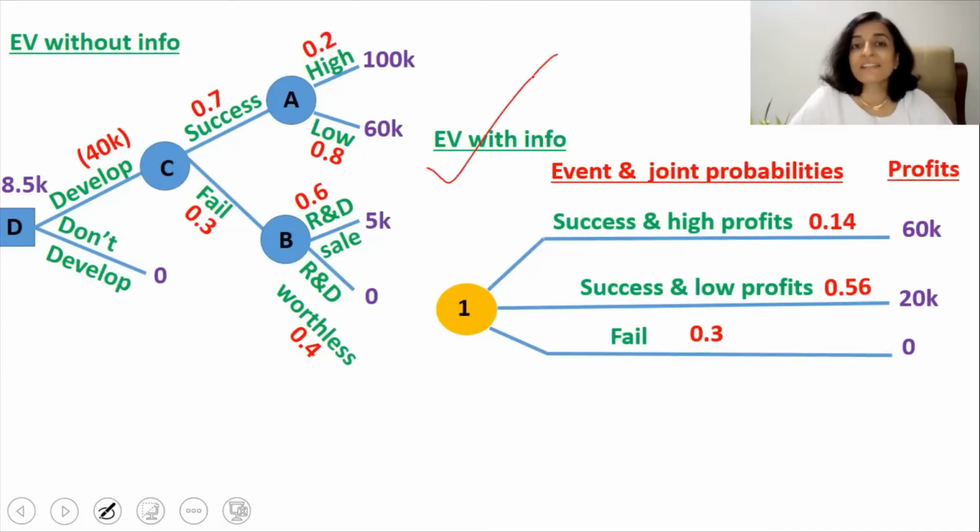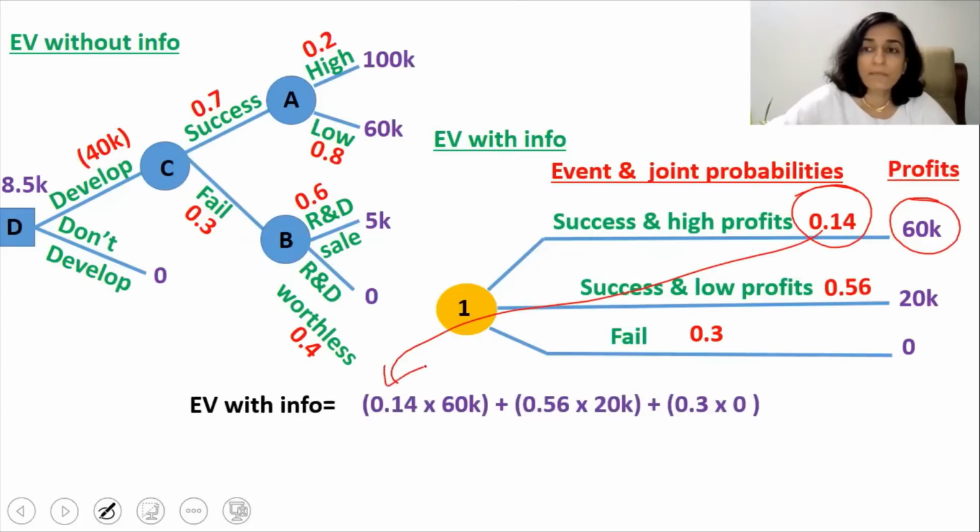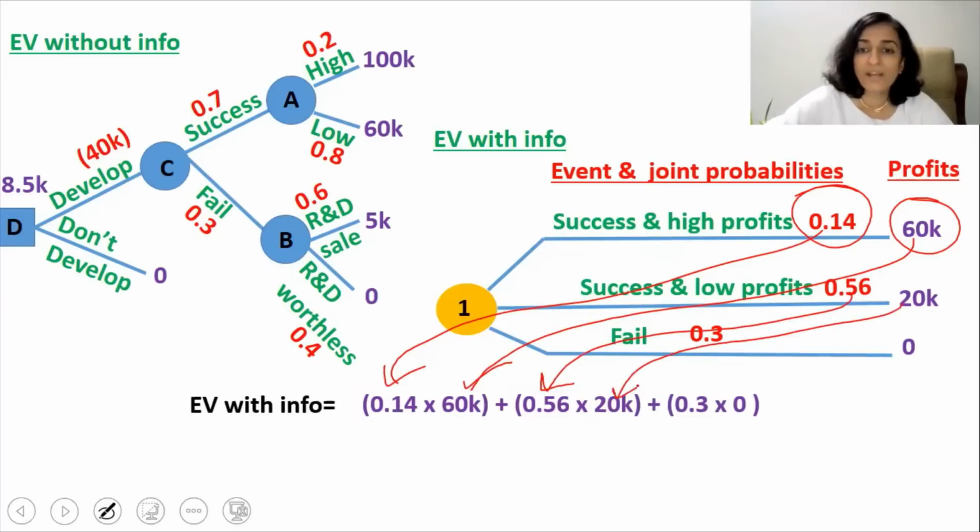Now we will calculate the expected value with information. So the expected value for the circle 1. EV at chance point 1 is nothing but EV with information. So how do you calculate EV? We know it as sigma px, that is probability multiplied by outcome. So it is 0.14 multiplied by $60,000 plus 0.56 multiplied by $20,000 plus 0.3 multiplied by 0. So the EV with information amounts to